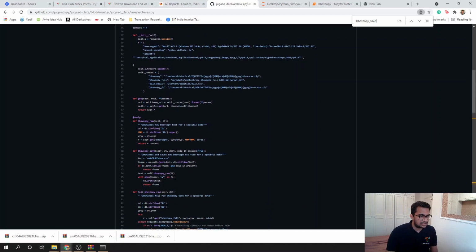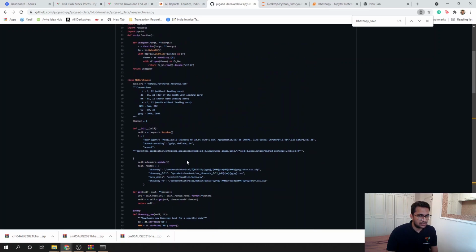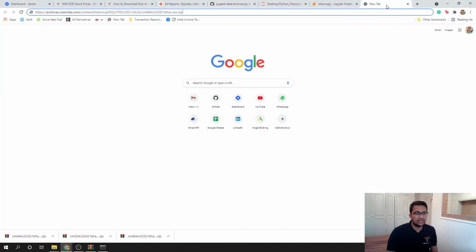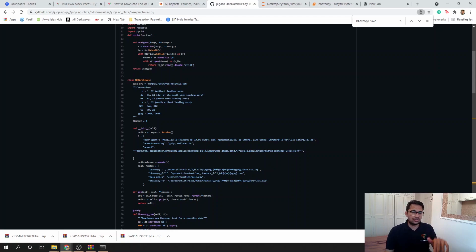So look at that. So basically, this tells you that this is the FMT and this is the datetime, and basically there should be a link somewhere. So look at this. So content, historical equities, and then the datetime, and then the file name. So let's look at this. So content, historical equities, then the year, then the month, and then the file name. So exactly the same thing. So basically, Bhavcopies, sorry, Jugaad data is doing all that in the background for us.